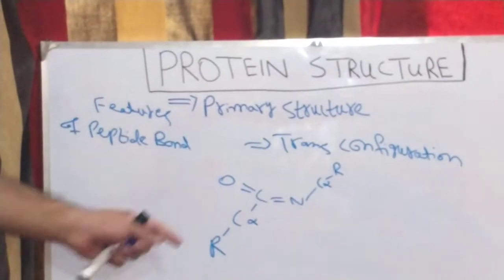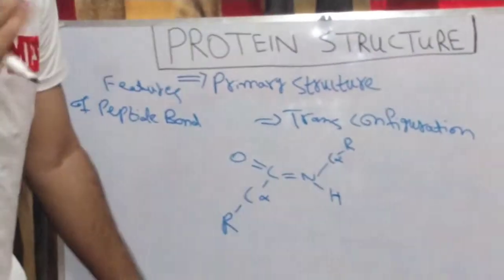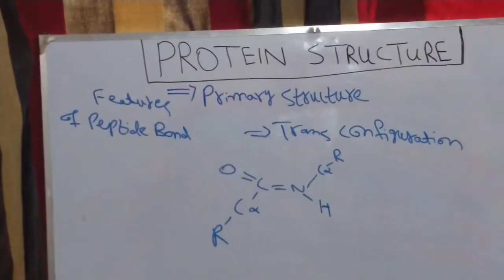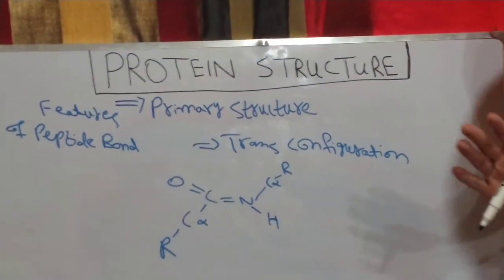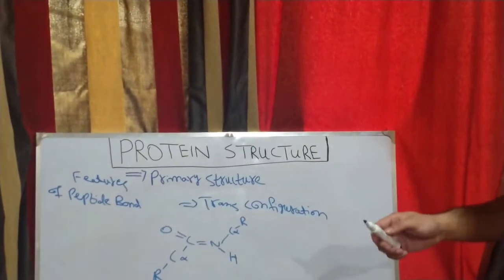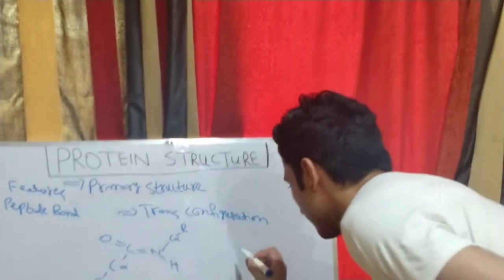So this is the trans configuration which a peptide bond possesses normally. But sometimes, due to steric hindrance between the side chains of the amino acids, this peptide bond shifts from the trans phase to the cis phase. How it occurs? I will show you.